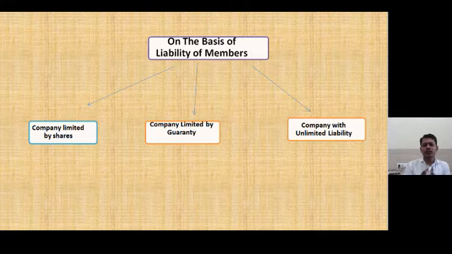Third type of the company on the basis of liability of the members is company with unlimited liability. Company with unlimited liability means the company which is established as the liability of the members will be unlimited. But this type of the companies are not that much popular because liability of the members is unlimited. Means the personal property of the members can be used to pay the business liabilities. So hence this type of the companies are not that much popular, or we cannot see such type of the companies because investors are not ready to invest their money into such type of the companies.